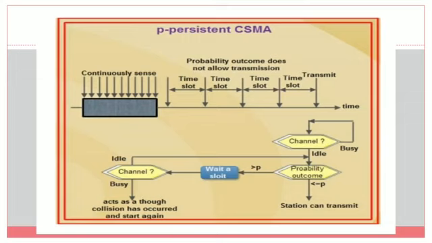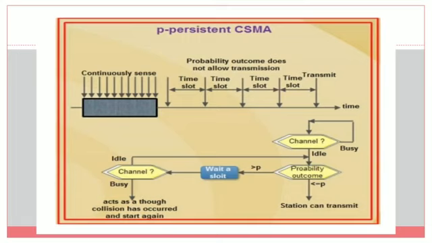Why? For acknowledgement purposes, for the return message, it waits in the waiting state with probability 1 minus P. Then once the acknowledgement is correctly received, it will transmit the data.